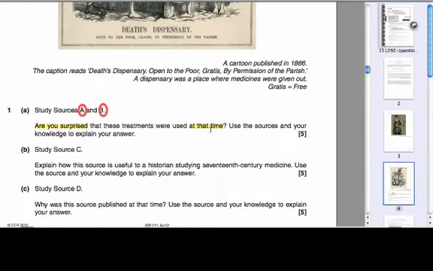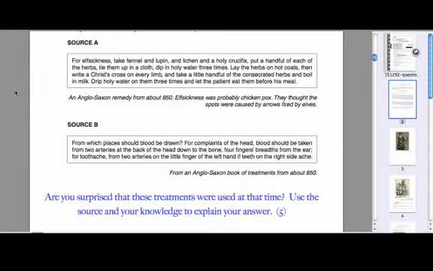So we'll have a look at the sources now. Okay, so we're back with the sources here. We can see we've got source A and source B, and I've also got a copy of the question here that we can refer to as we're going through them. So remember, we're looking for things that surprise us and do not surprise us. And now we've got the sources here, we can really explore this idea of at that time.